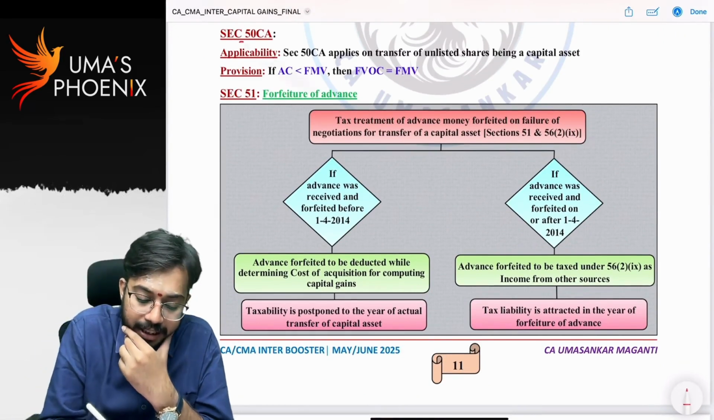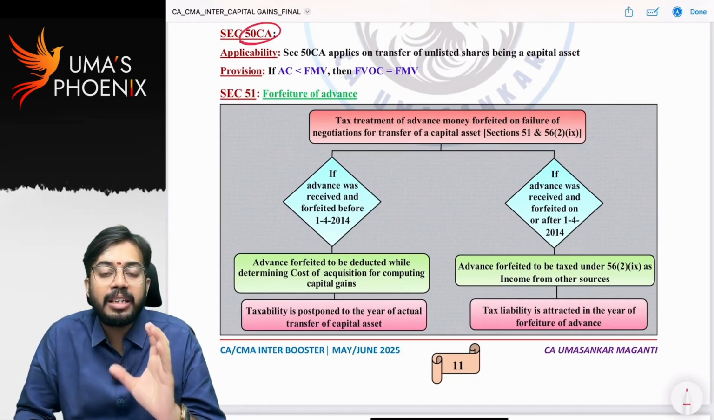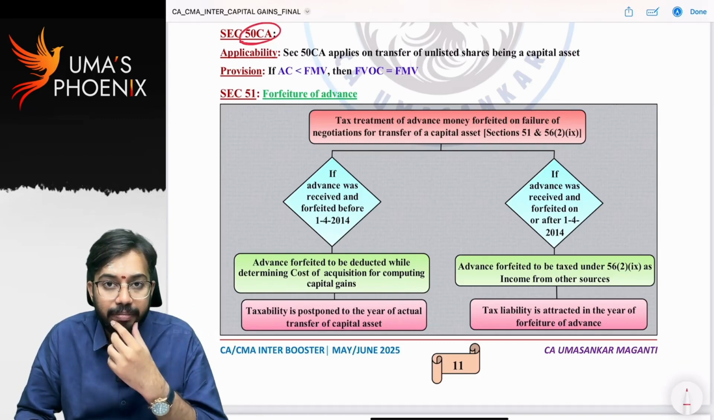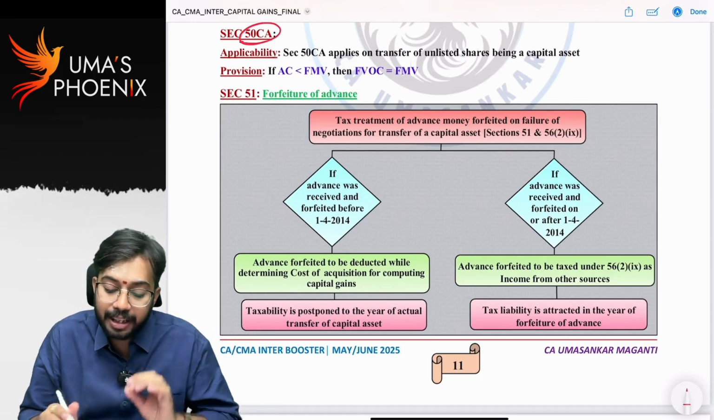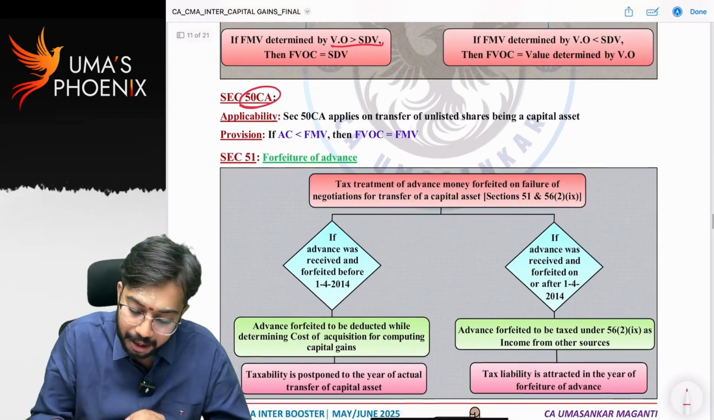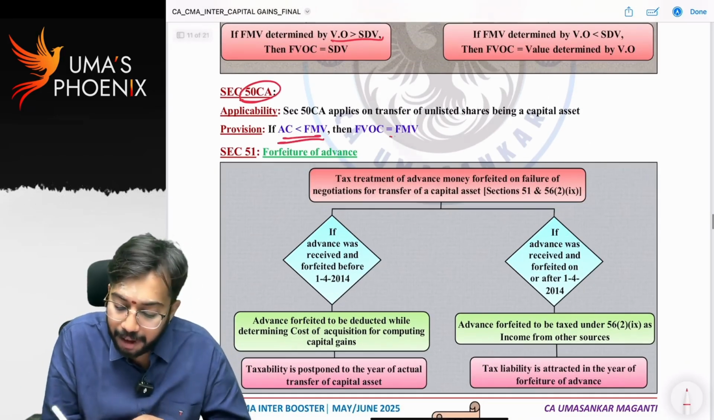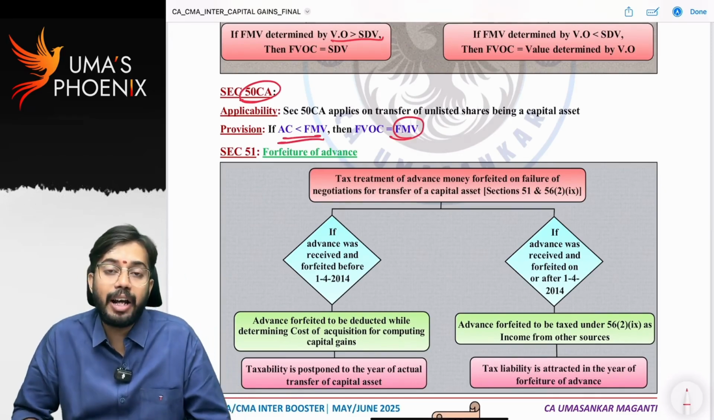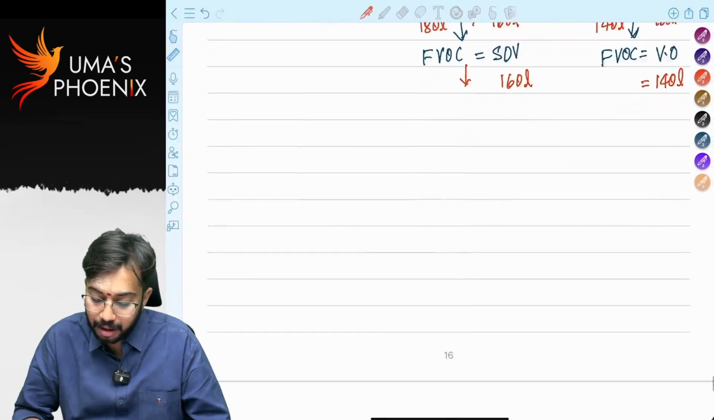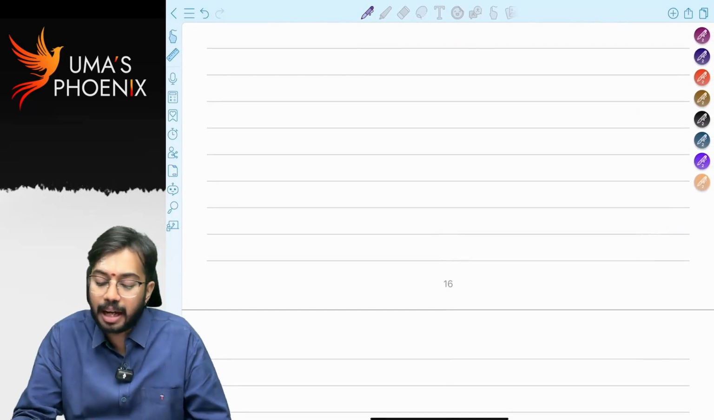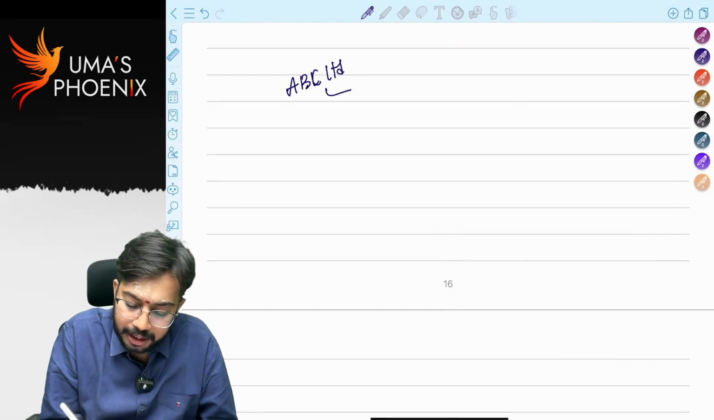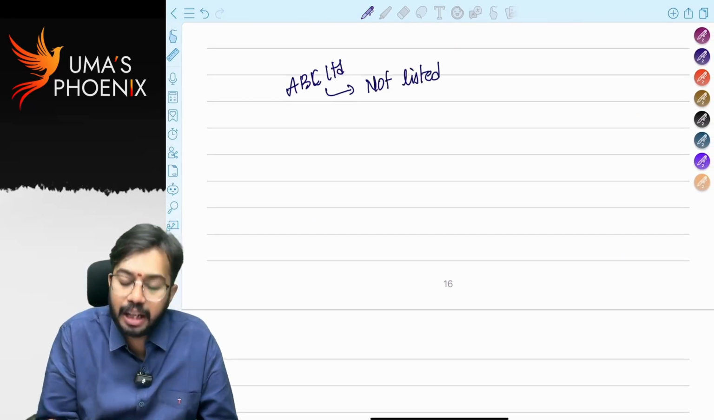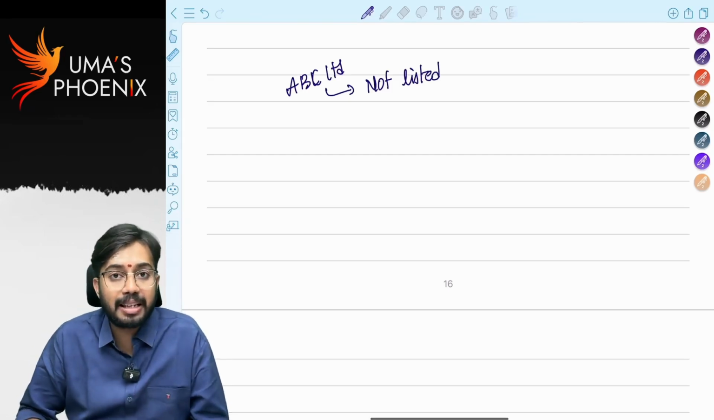Next, section 50CA. Whenever unlisted company shares are transferred, if actual consideration is less than fair market value, then fair market value is to be taken as full value of consideration. Let's say there is a company with the name ABC Limited. This is not listed on a stock exchange. If a company is not listed on any stock exchange, we call that company an unlisted company.